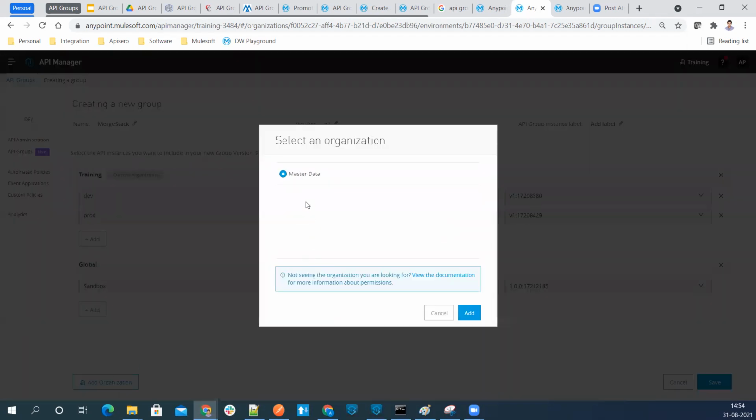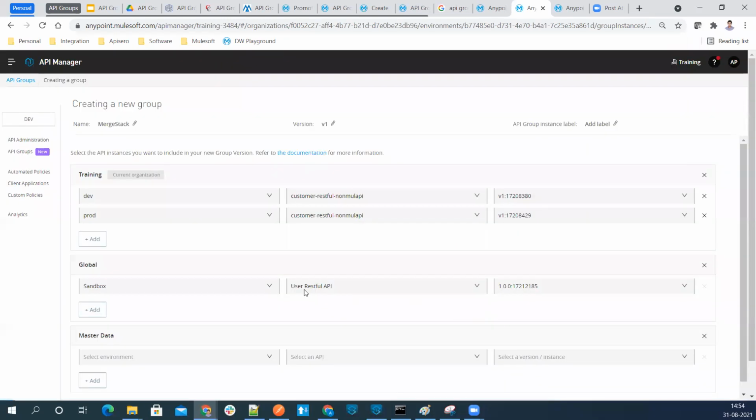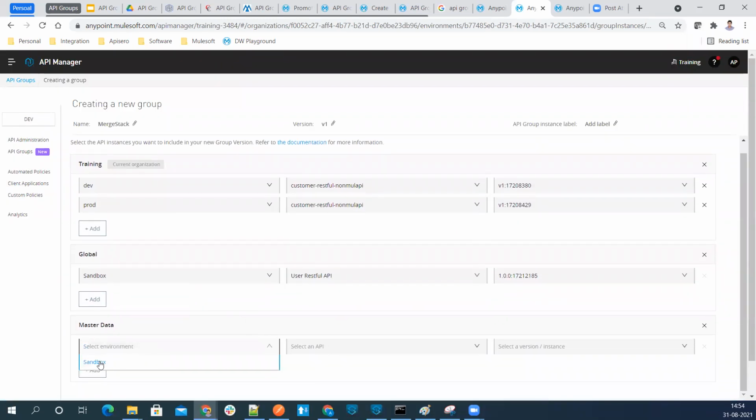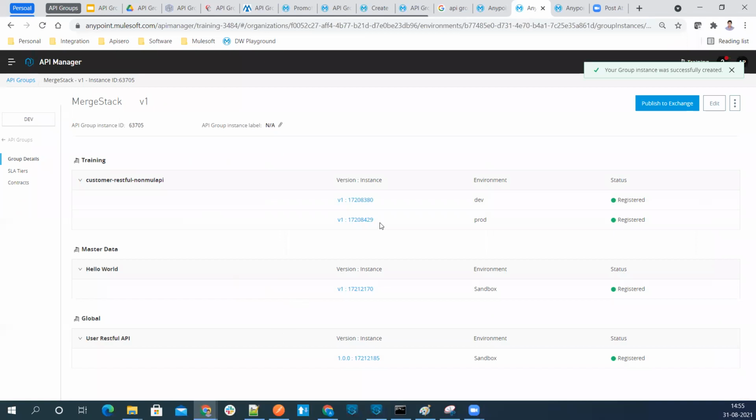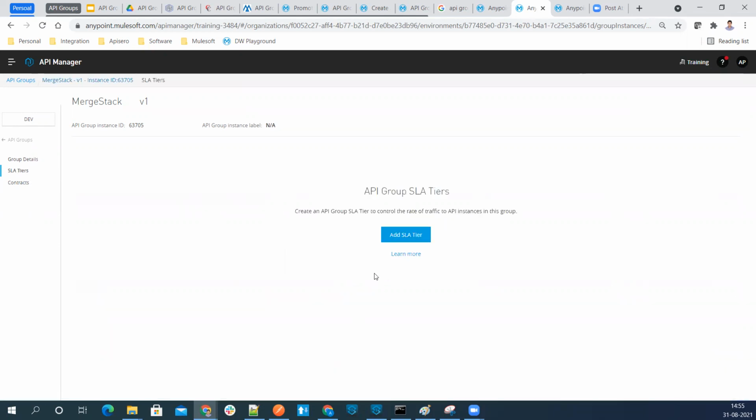Now in global, I have only one environment and only one API. Now let's go ahead and add one more business group called master data. Let's quickly add the environment from here. I have a Hello World app deployed in the master data business group. Okay, so let's select the instance of that API. Now let me go ahead and save this. Okay, so we have created the API group. Now we have added the instances. Once we added the instances, let's go ahead and create the SLAs on top of this API.